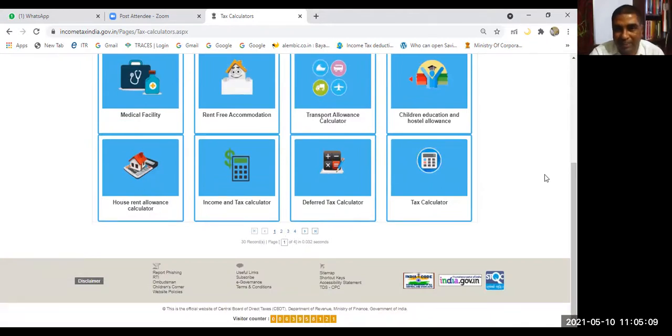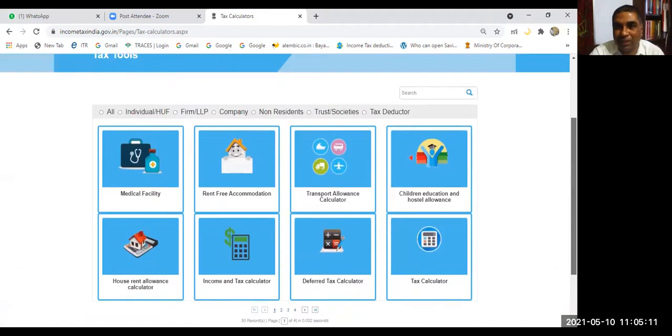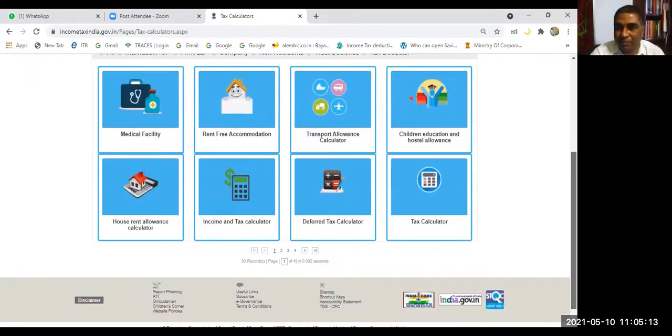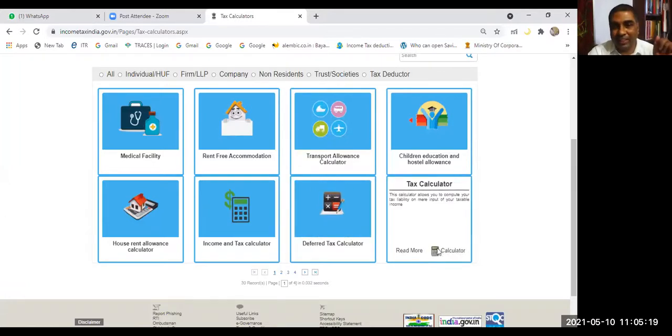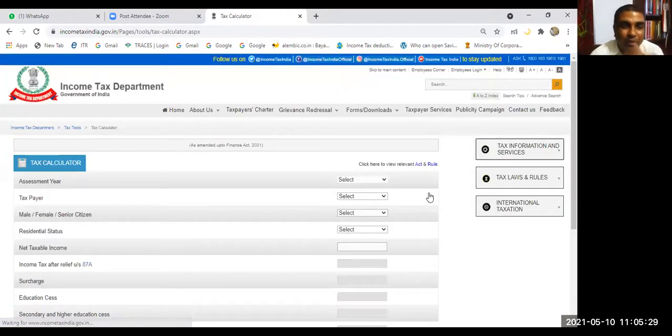Several pages are there. You make use of that, and very easily you can calculate tax. Let us say I am using this simple calculator. What is written here? Tax calculator. Let us use this tax calculator. Now you see.